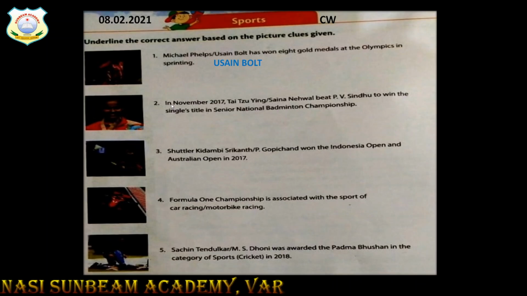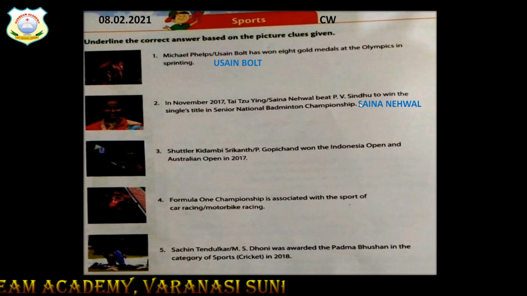Second question. In November 2017, Tai Zung-ying, Saina Nehwal. You have to choose anyone. These are the two names. In between these two, you have to choose the correct answer. Beat PV Sindhu to win the singles title in Senior National Badminton Championship. Answer is Saina Nehwal. Okay, so the correct answer is Saina Nehwal.